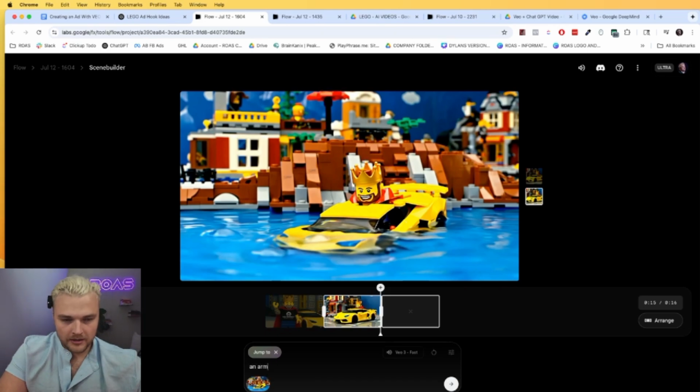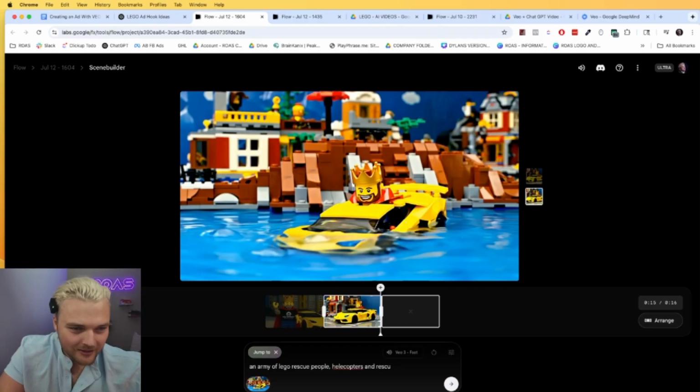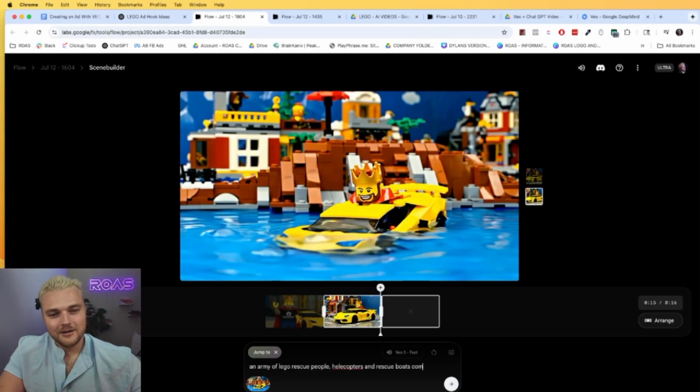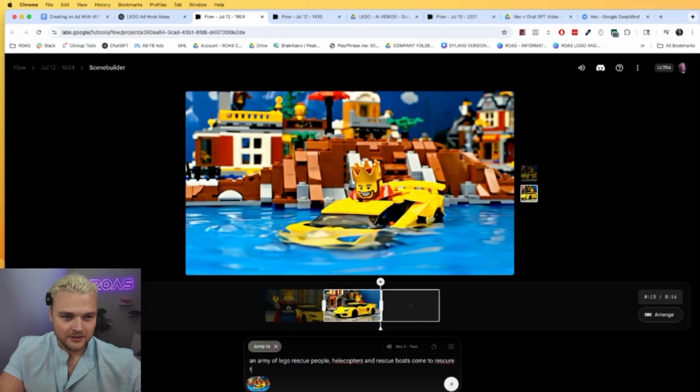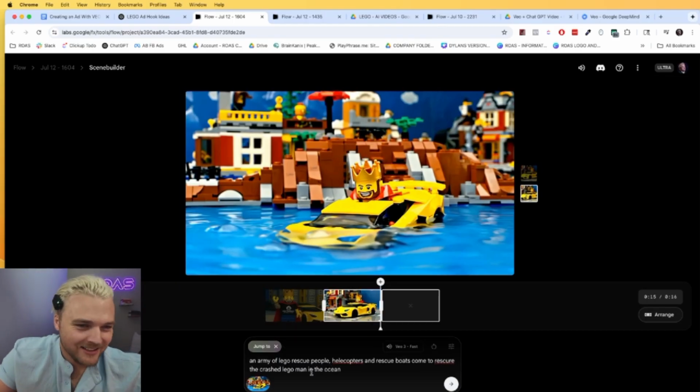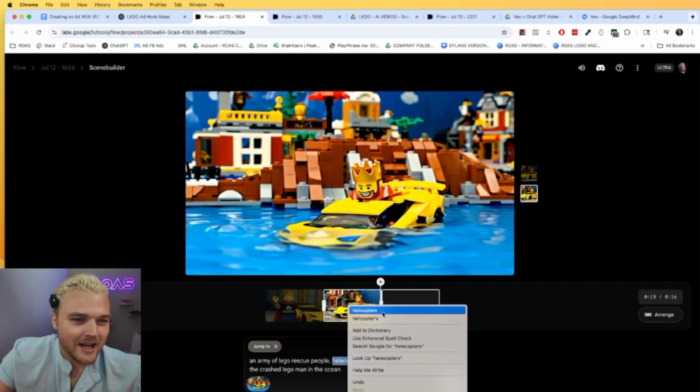an army of Lego rescue people, helicopters, and rescue boats. Boats come to rescue the crashed Lego man in the ocean. Oh, this is hilarious. So you can see how you can have fun with it.